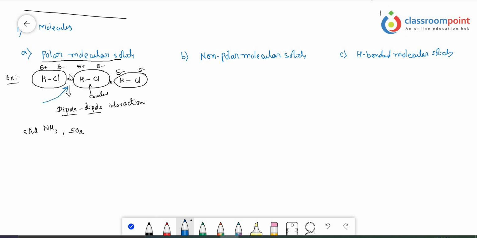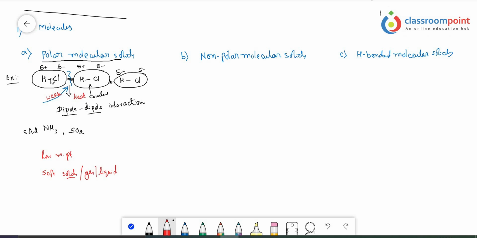Hence, it is easy to break these attraction forces just by supplying a little amount of heat. Hence, we say that these polar molecular solids have very low melting point values because of the weak attraction forces. At the same time, as I said, these attraction forces are so weak that it is not only easy to break, we can easily compress these molecular solids also. Hence, these are very soft in nature. Soft solids. Okay, because of the weak attraction force, actually they can exist in the gaseous state, even in the liquid state also.